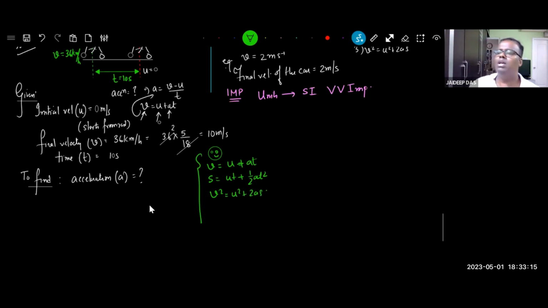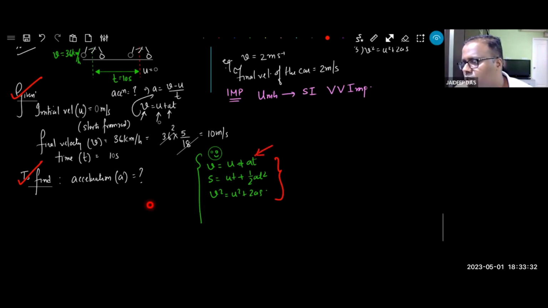Write them if you like. Now look at the given data, look at what has been asked to be found, and what equations are in your hand, and select which equation you should use. I think we should be good enough with the first equation itself.